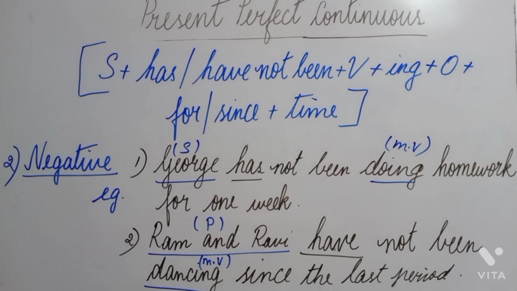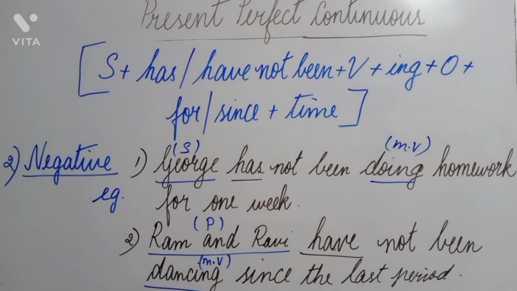Has is the supporting verb that we have got and the main verb is doing. Do plus ing, that is doing, is the main verb in that sentence. George is a singular subject, so the supporting verb has is used over there.